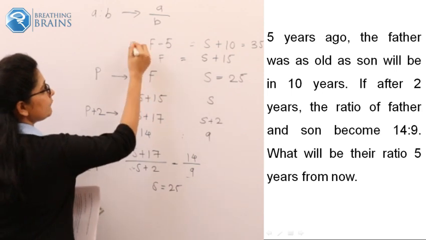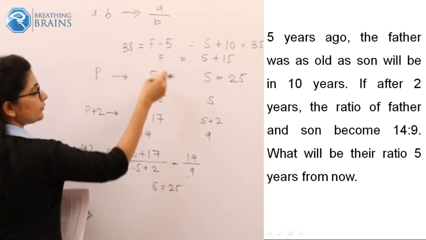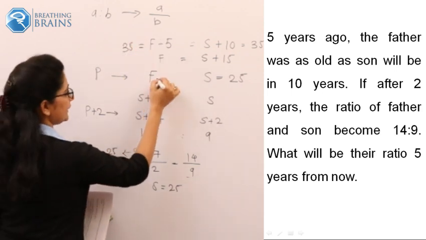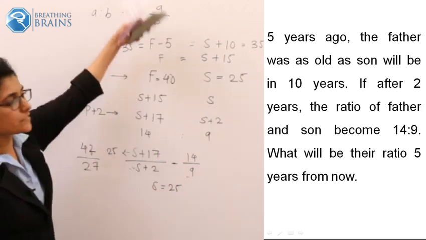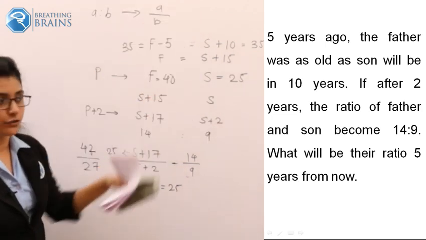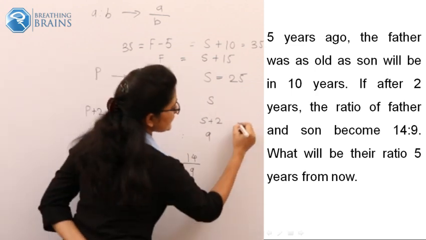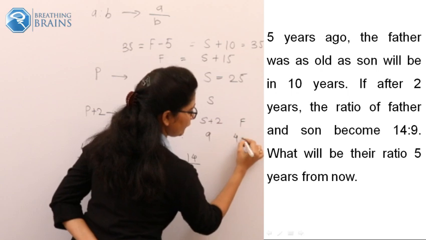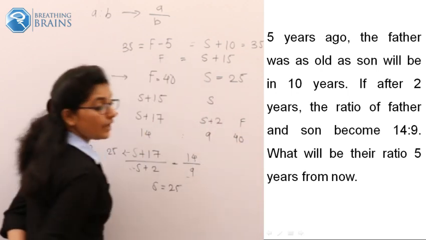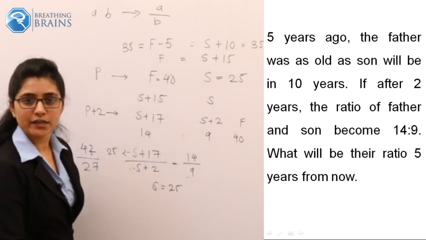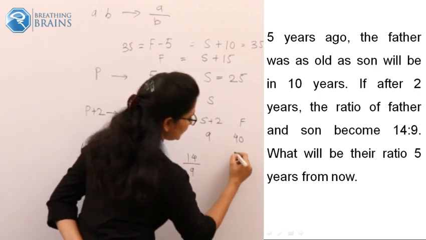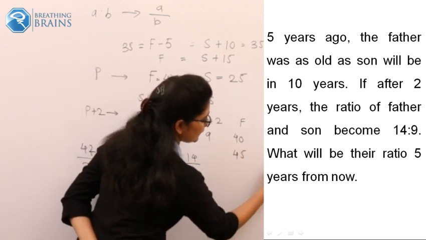So what could be the present age? It is 35 plus 5, because this is a minus 5, so we add 5 to this. So this is 40. Now we came to know that their present ages as father and son are 40 and 25. After 5 years, what will be their ages? Now it is very simple, you also can calculate this. This is 45 and this is 30.